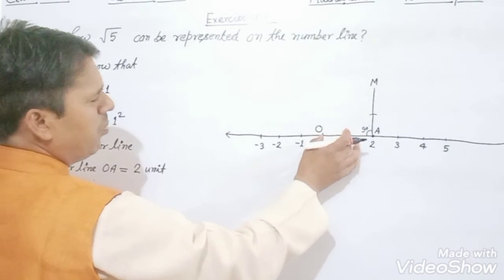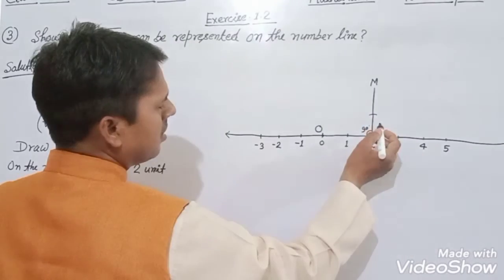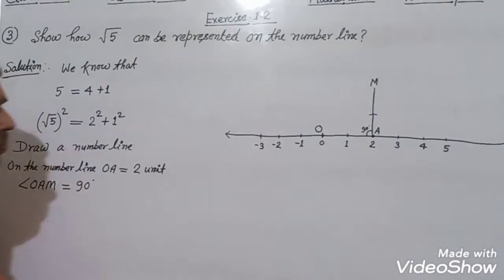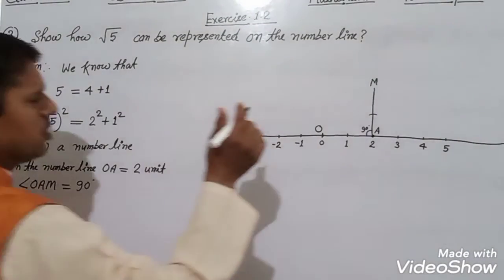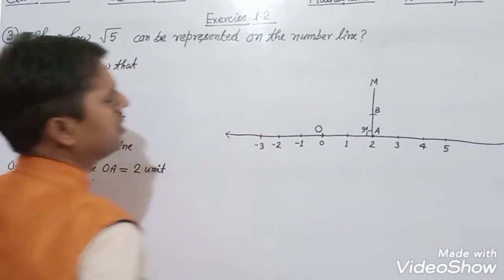With the help of compass, we can cut 1 unit length from AM. Suppose that this point is B.